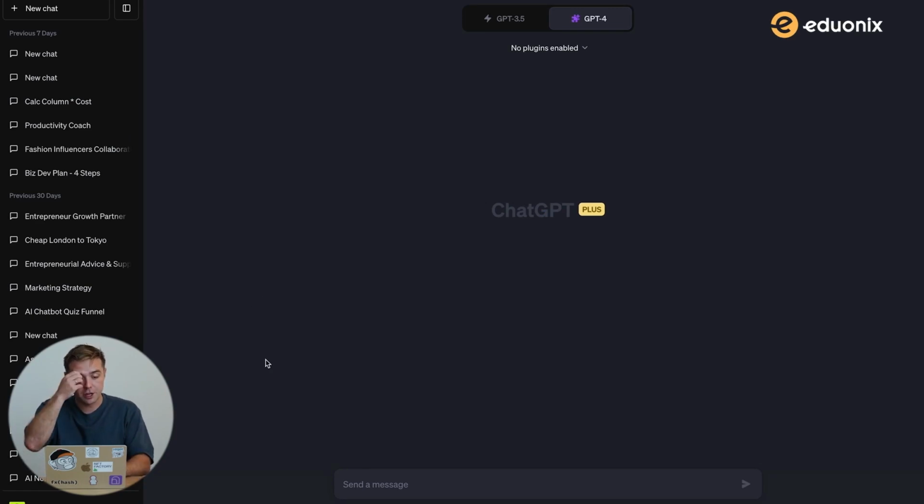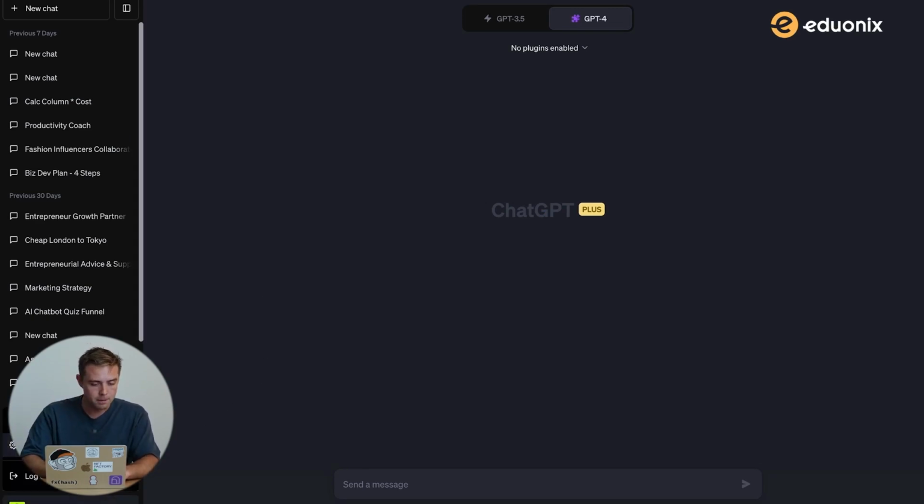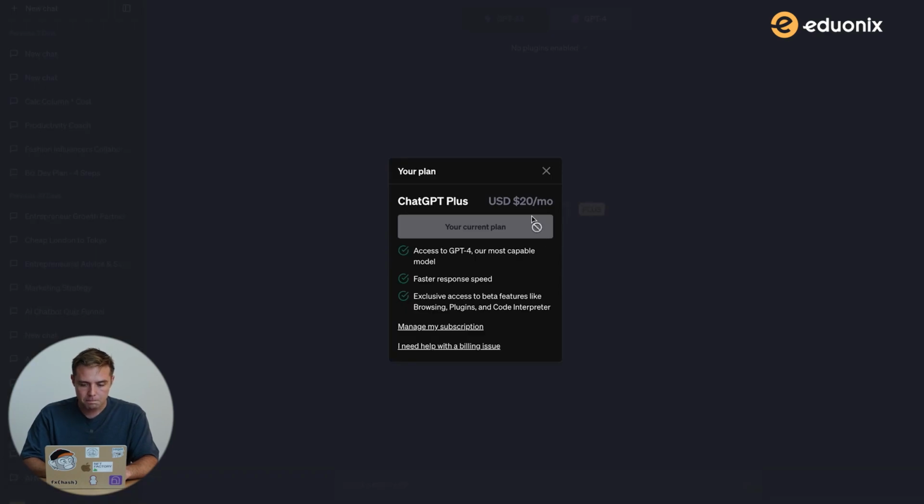The only disadvantage here is if you go into the paid version, you'll see that the paid version, ChatGPT Plus, is currently $20 per month, compared to, for example, the other two AI apps that we're going to discuss, Google Bard and Claude, which you can actually use for free. And this is the main thing. Once again, it depends on the problems you're trying to solve and the things you're trying to do.